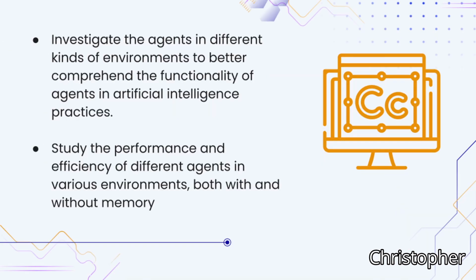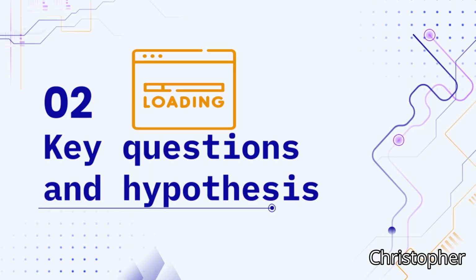Purpose of experiment. The purpose is to investigate the agents in different kinds of environments to better comprehend the functionality of agents in artificial intelligence practices, and to study the performance and efficiency of different agents in various environments, both with and without memory. Key questions and hypotheses.